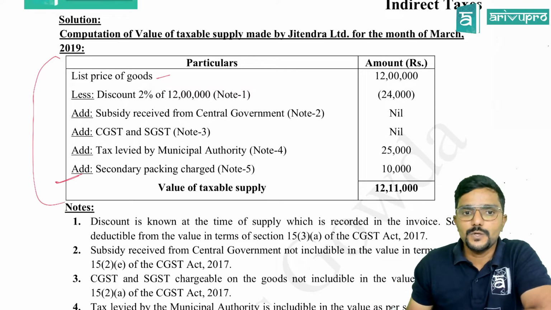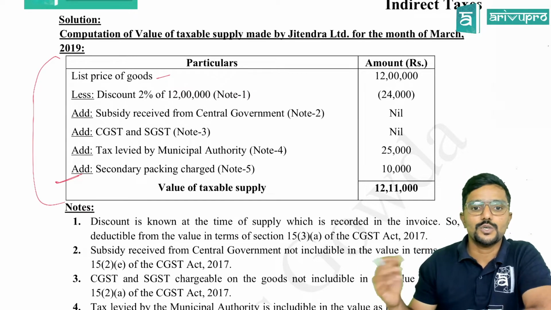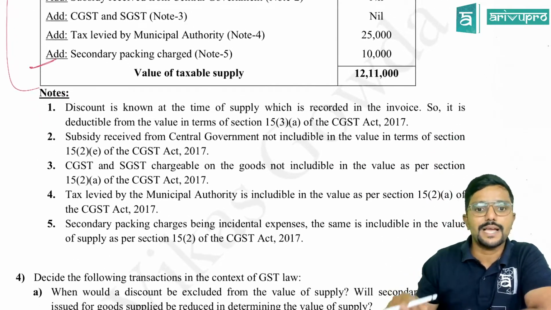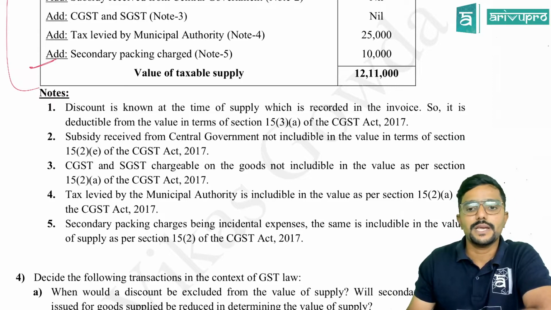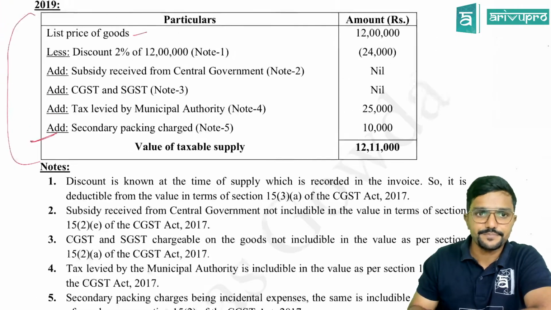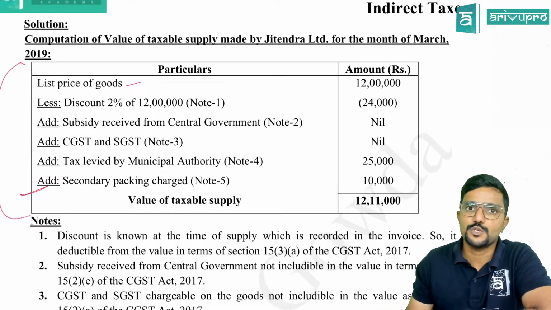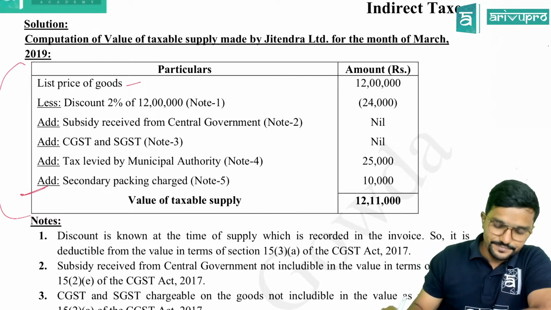So discount 2% of what? 12 lakh. So 12 lakh into 2%. I have given a note for it. Discount is known at the time of supply, which is recorded in the invoice, so it is deductible from the value in terms of section 15.3A of CGST Act. So 24,000 is reduced, which is 2% on 12 lakh.